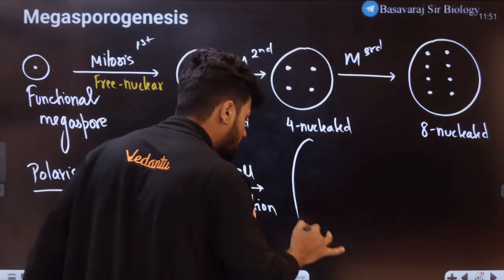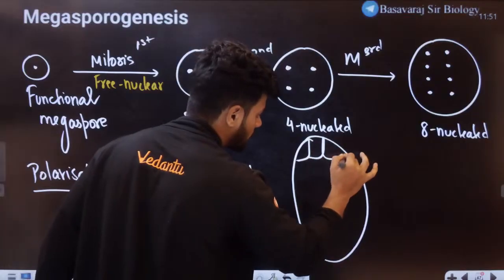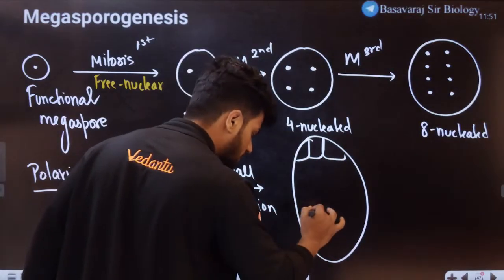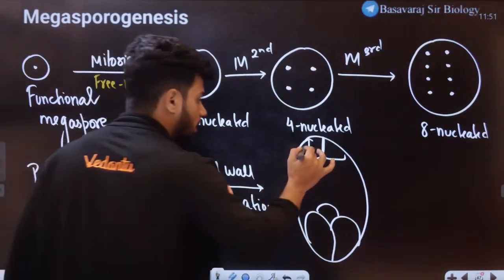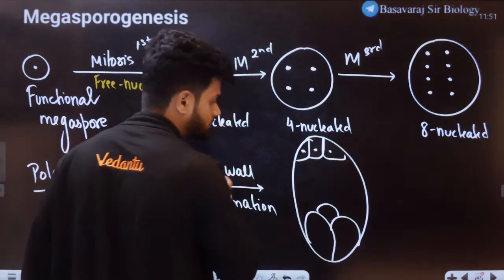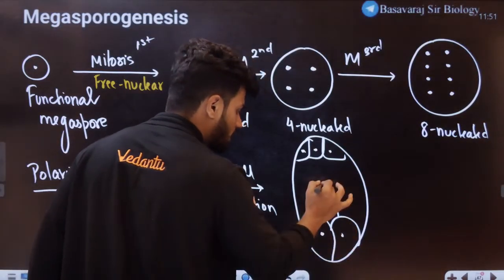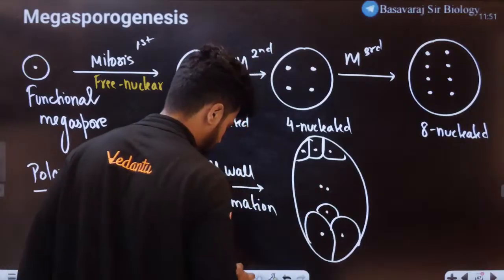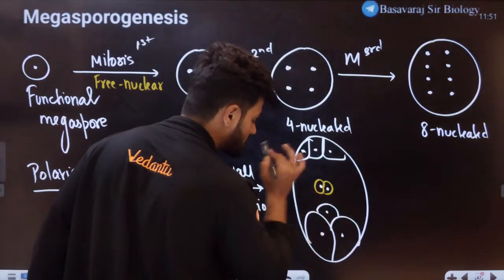In cell wall formation, all the cells here form a cell wall like this, and all the cells here also form a cell wall like this. The 3 cells here, the 3 cells here, and 2 polar nuclei in the center will form one central cell like this.